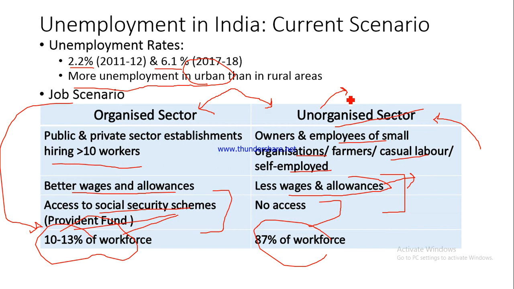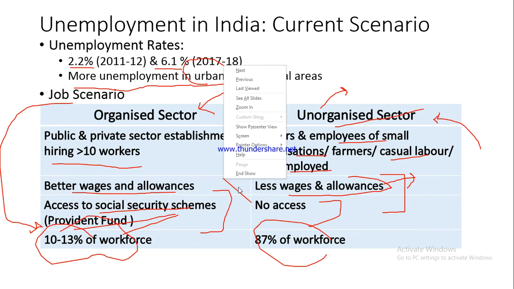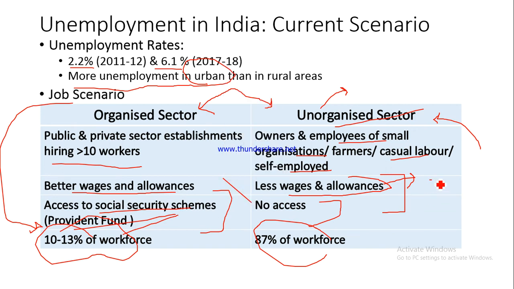Fine. Again, let me give you another example. These workers in the organized sector, they have got some leaves. That is not the case here. They've got some paid leaves, which means maybe for 12 days or 14 days they can remain absent from the work, but their salary would not be deducted. So they are an example of paid leaves. No such facility many a times is available in the unorganized sector.